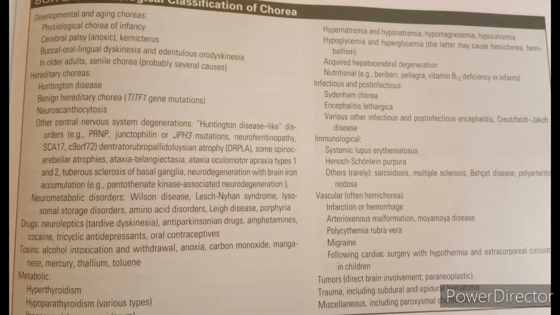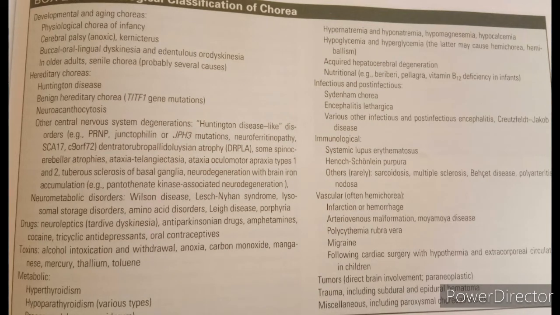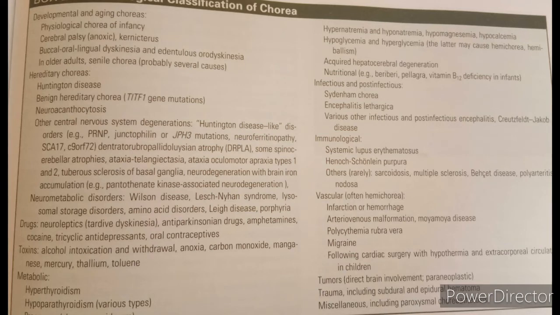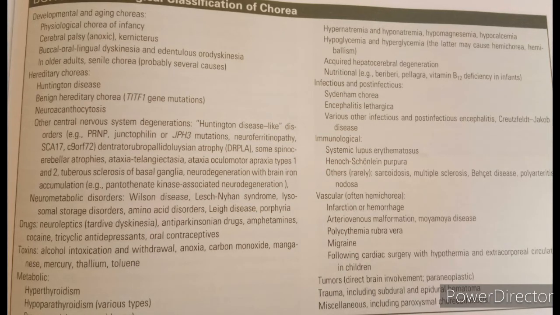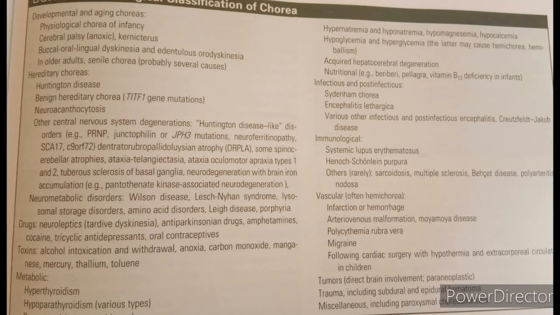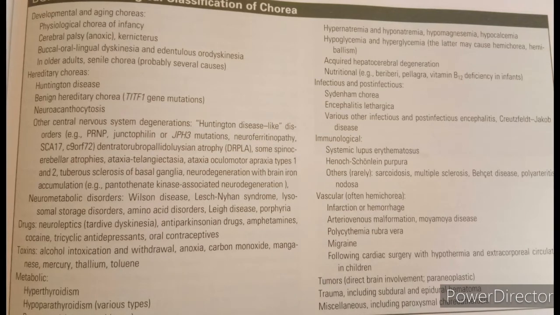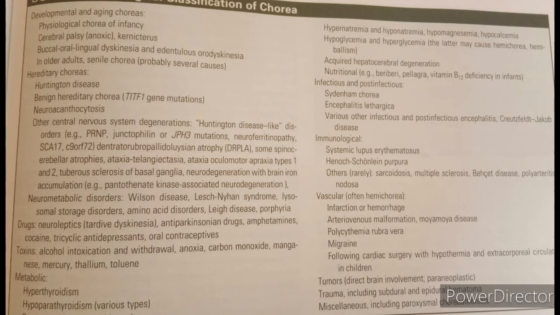Now, what are the various metabolic causes? We have hyperthyroidism, hypoparathyroidism. Thyroid is hyperthyroidism, and parathyroid is hypoparathyroidism. Pregnancy, hyponatremia, hypoglycemia, hyperglycemia, acquired hepatocerebral degeneration, and nutritional causes like B1 deficiency leading to beriberi, B12 deficiency, pellagra.